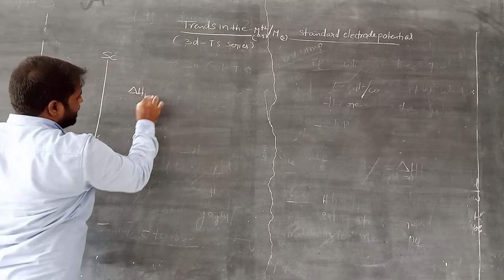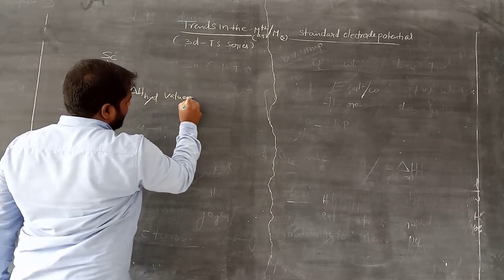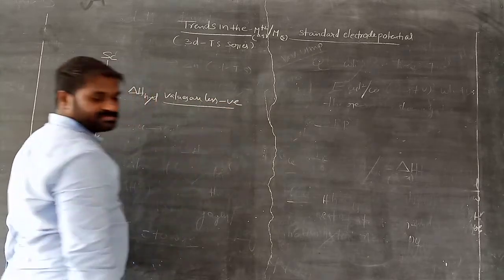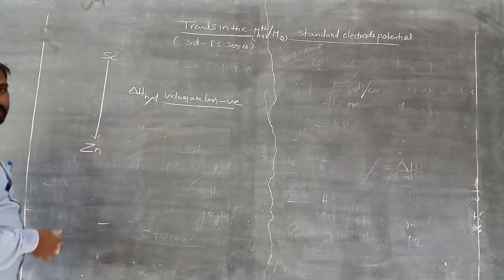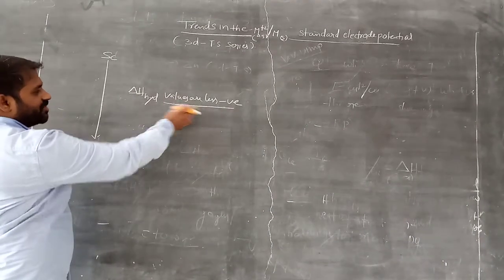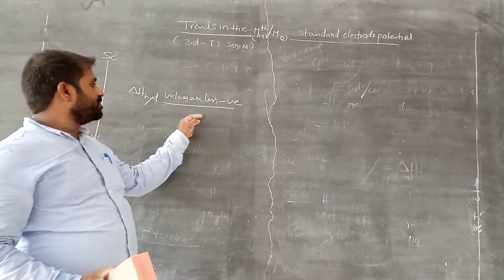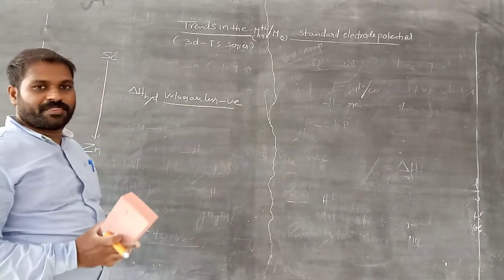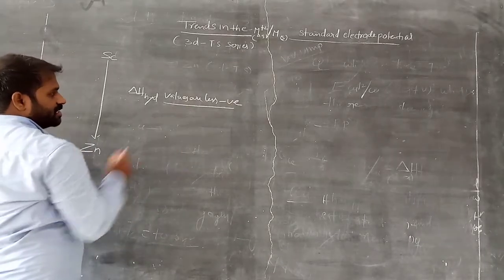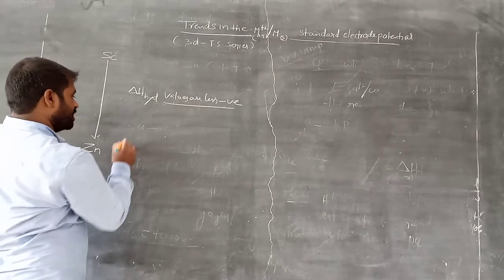The delta H hydration values are generally negative, except for copper. Across the period from left to right, delta H is almost always negative. The electrode potential values are less negative, not very much negative.